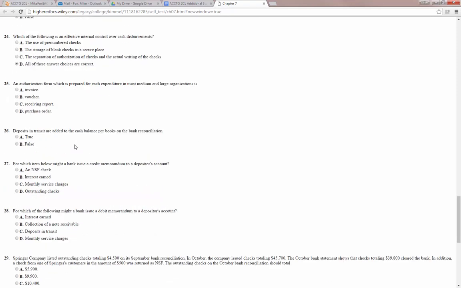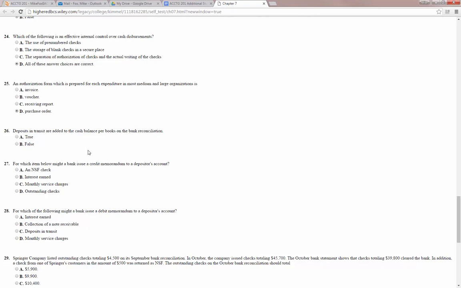25, an authorization form which is prepared for each expenditure in most medium and large organizations is, let's see, an invoice, a voucher, a receiving report, or a purchase order. And we call that a purchase order. We have that where I work. I have to request it, then my boss approves it, and then they create a purchase order, and that tells the supplier that I'm buying from that the company has authorized my purchase.